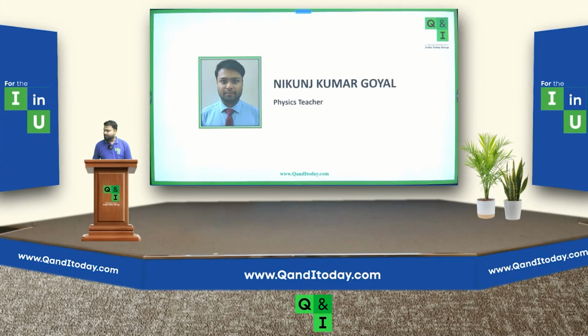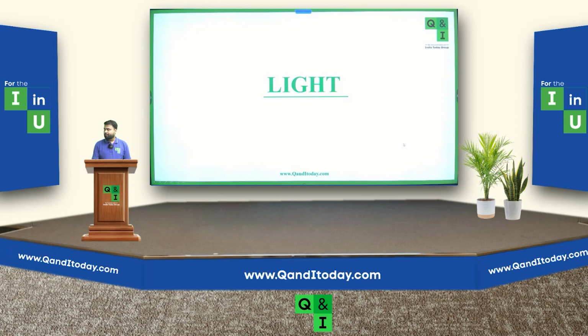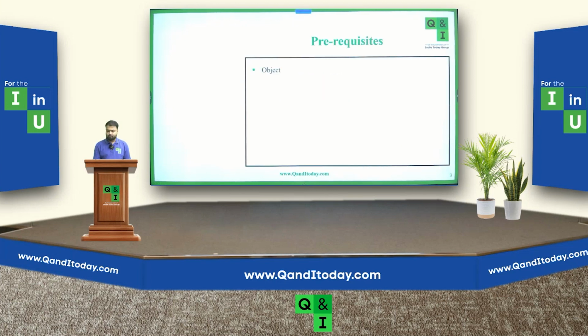Okay, so let's start today's lecture. Before starting the lecture, first we will see what the prerequisites are. We are studying the chapter Light, and the prerequisites are: first, object, then what is image, then refraction of light. This thing we already discussed.